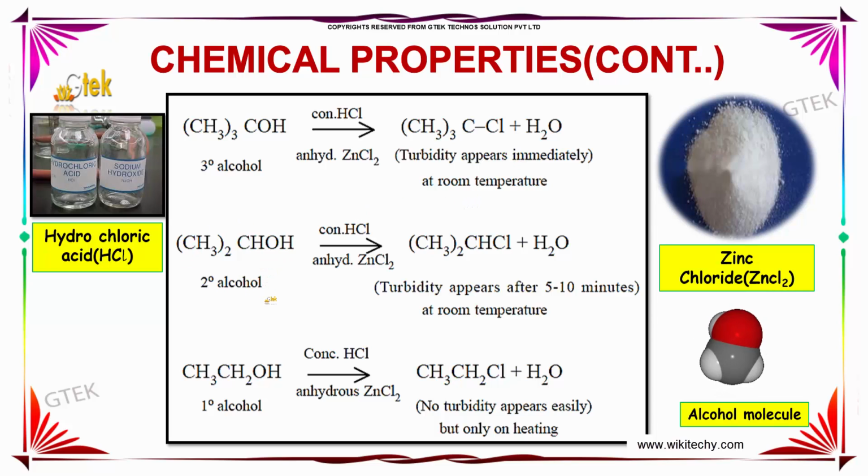Now, if we take a secondary alcohol in the same conditions with anhydrous ZnCl2, we get the turbidity after 5 to 10 minutes with the same product. On reaction of a primary alcohol with concentrated hydrochloric acid and anhydrous ZnCl2, we obtain the same product, but no turbidity appears at all. We will obtain the turbidity only on heating.